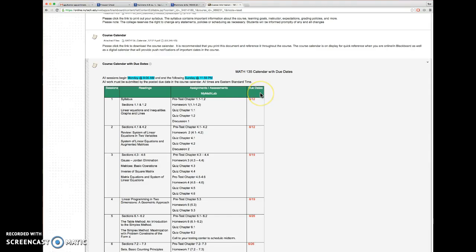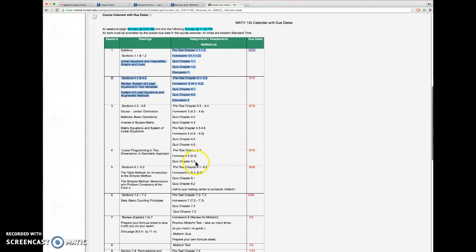Alright, here's the important thing. This is summer, so we're moving twice as fast. So sessions 1 and 2, those are both due at the end of this first week. So 6/12. They are due at midnight, 11:59 of that day. So you want to get started early on this. There's a lot of stuff you have to do in this 1 week.